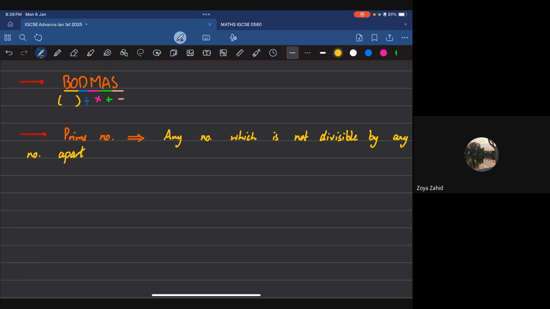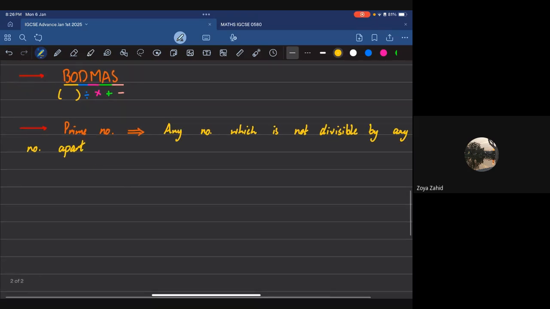And obviously one, but who cares about one? So apart from itself. Obviously 17 cannot be divided by any other number, but 17 is divided by 17.